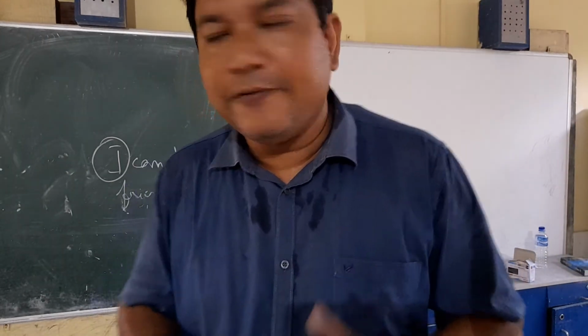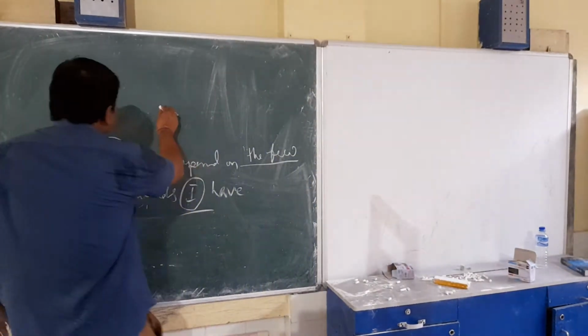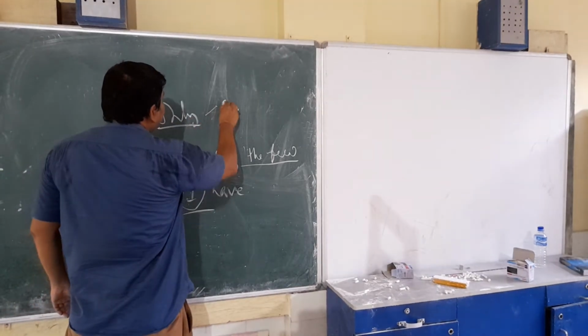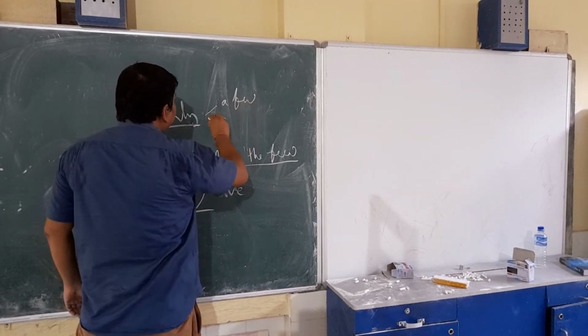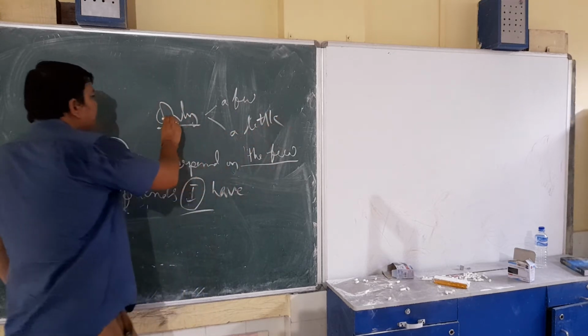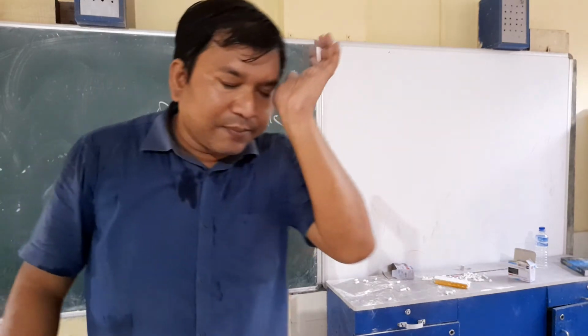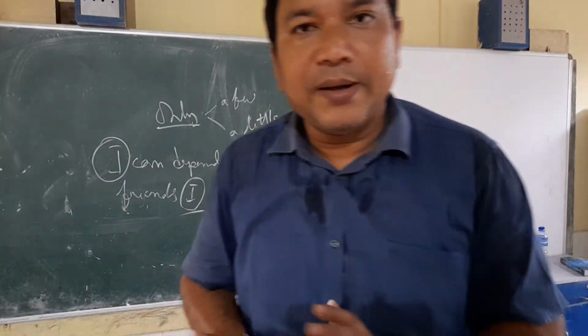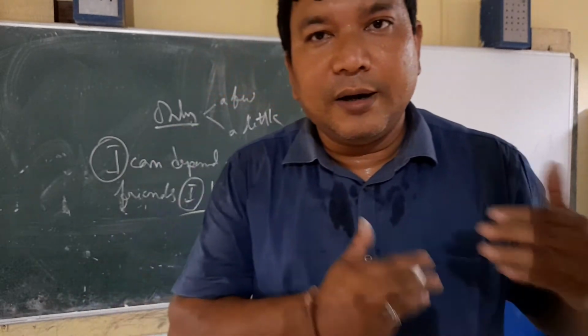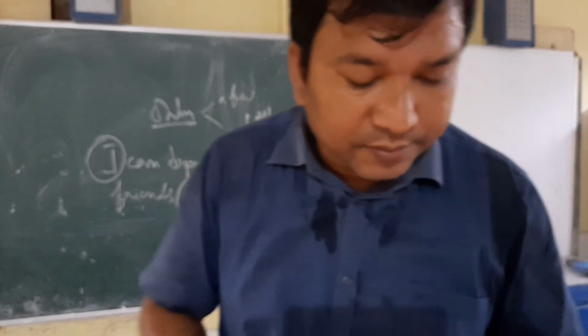When there is only, you have to use either a few or a little, depending upon whether it is countable or uncountable. Okay, that is sort of a rule.